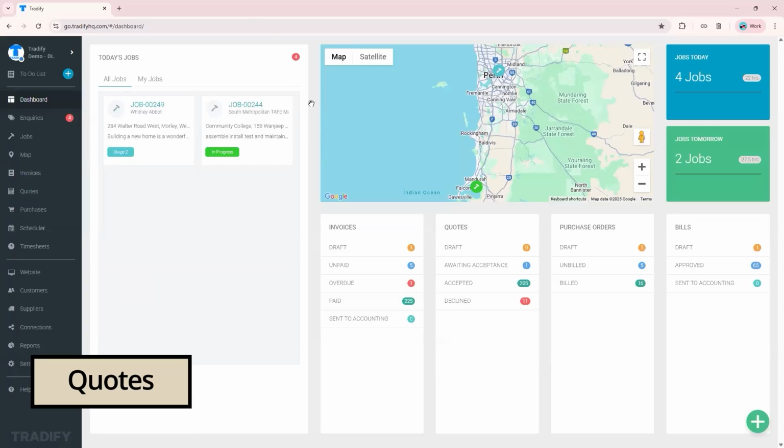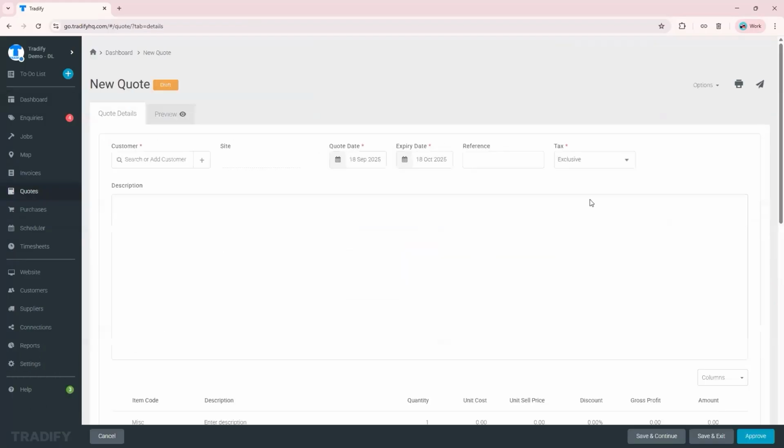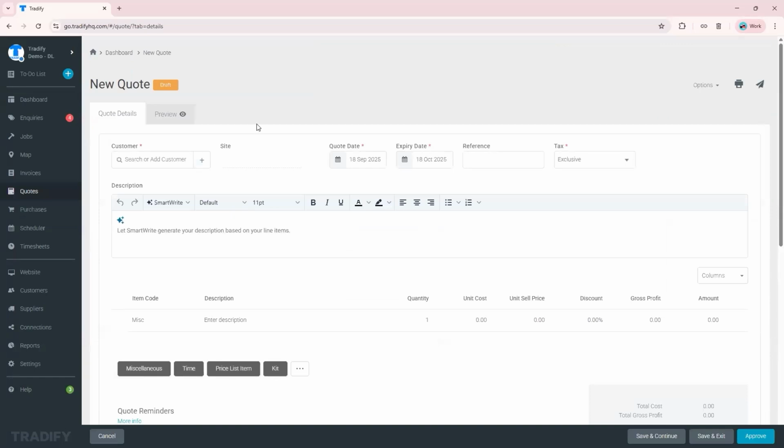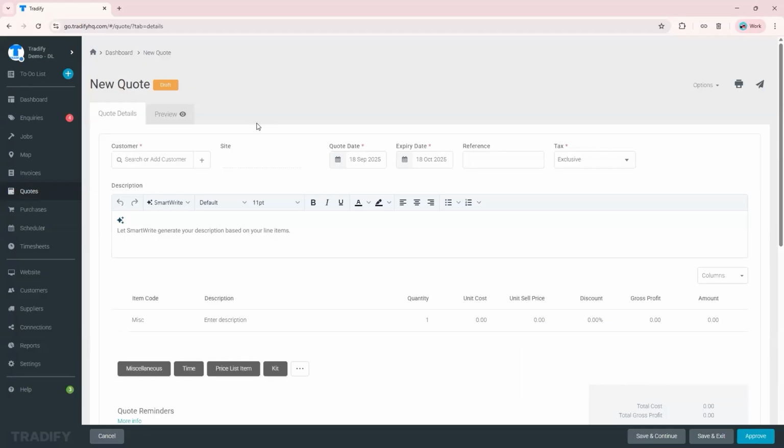Here from the dashboard of Tradify, just click on the plus button and create a new quote from scratch. It's also worth noting that you can integrate any of your accounting software like Xero, MYOB, or QuickBooks. When you integrate that into Tradify, you have the ability to copy over your customers' information into Tradify. So you can easily search by keyword or by their name.